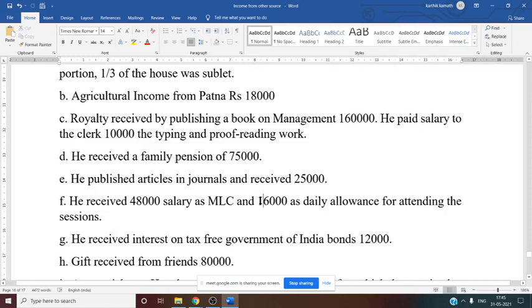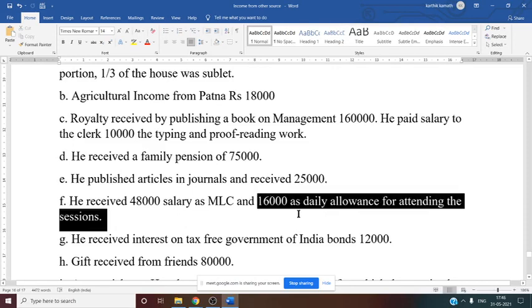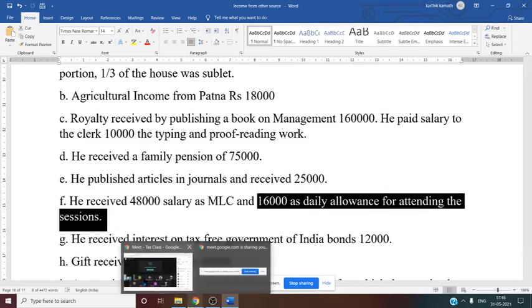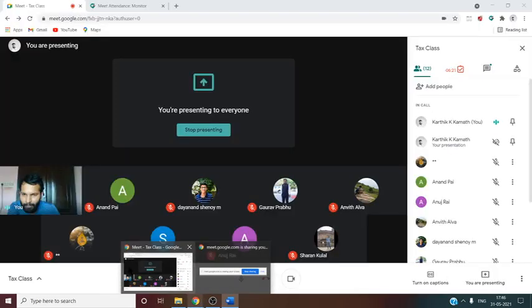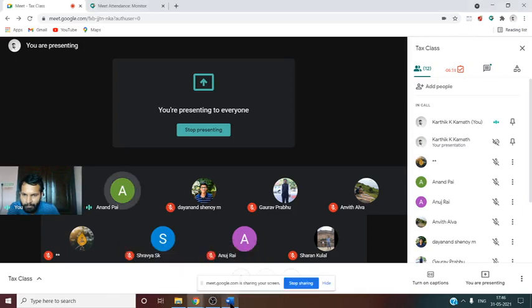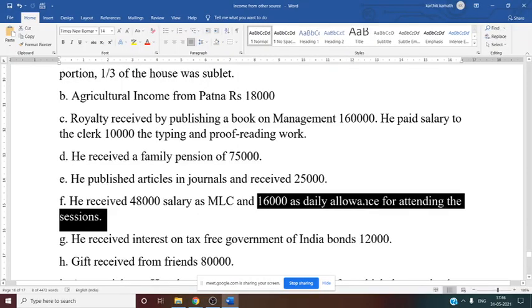Now 16,000 DA for attending the session, whether this is allowed or exempt, DA. Exempt. Yes, correct, it is exempt. 16,000 daily allowance is exempt.